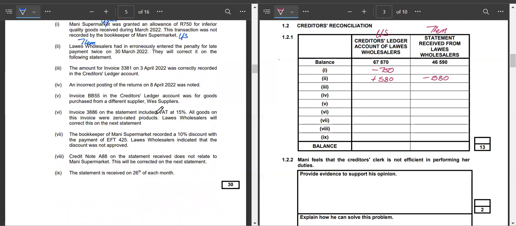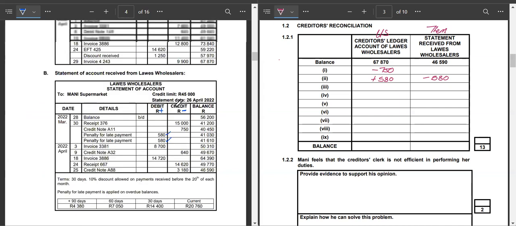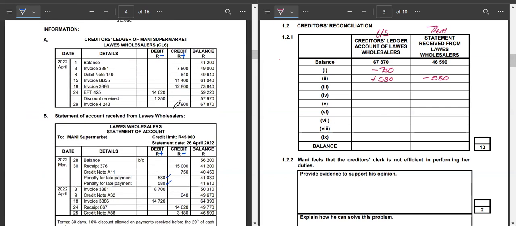There we go. I will now come to information number 3, and it reads, the amount for invoice 3381 on the 3rd of April was correctly recorded in the creditors ledger account. So let's go look for invoice 3381. Invoice 3381 is for 7,800, as you can see here. And they're telling us that it is correct in the creditors ledger.